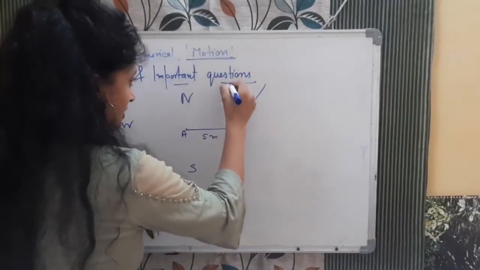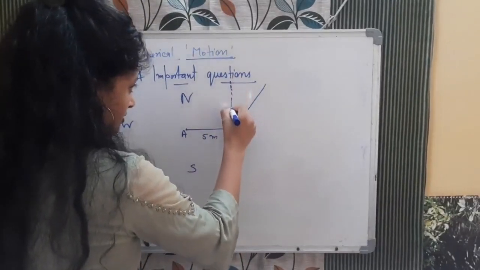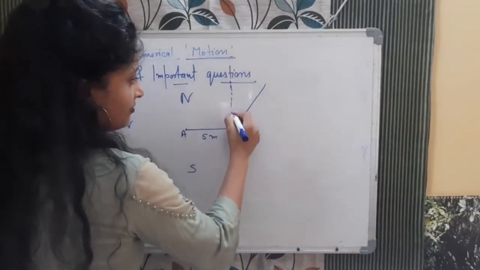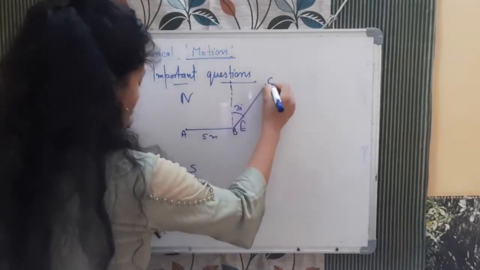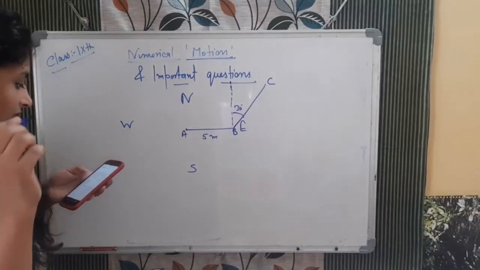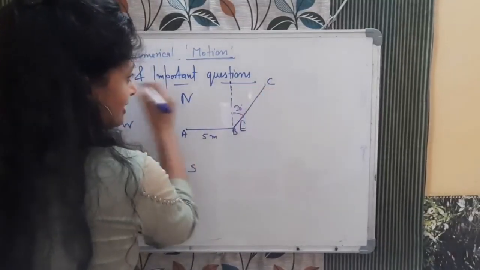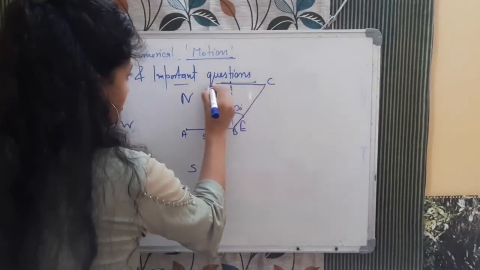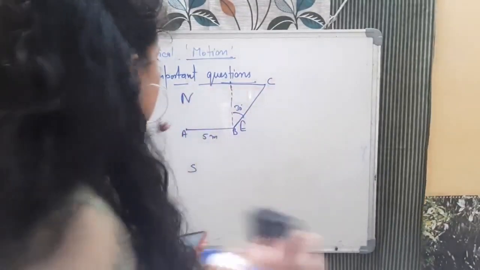This is north, and with the north it makes a 30 degree angle. This point is C. Now CD is 7 meter in the west direction, this side. Okay, this diagram is not clear. Wait.